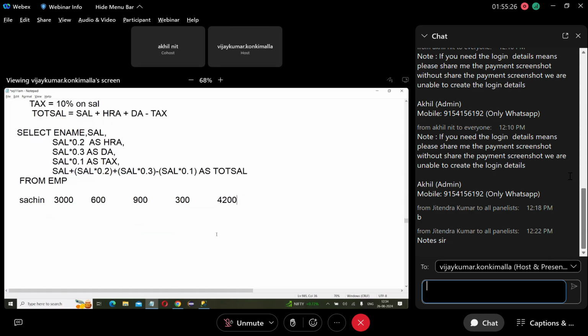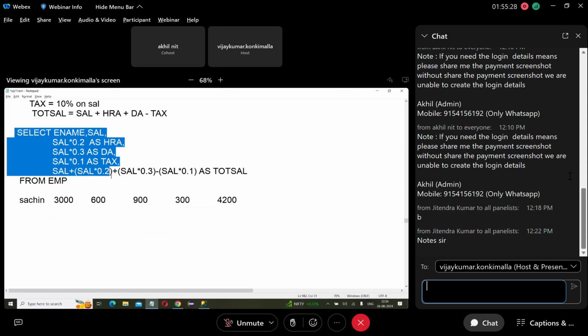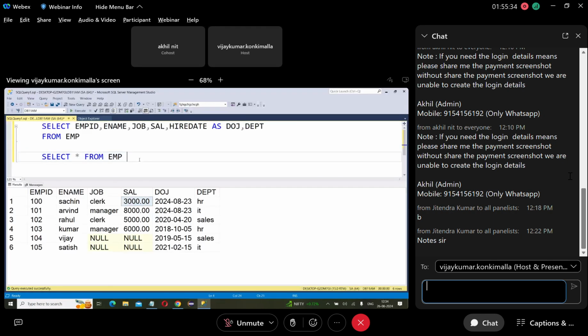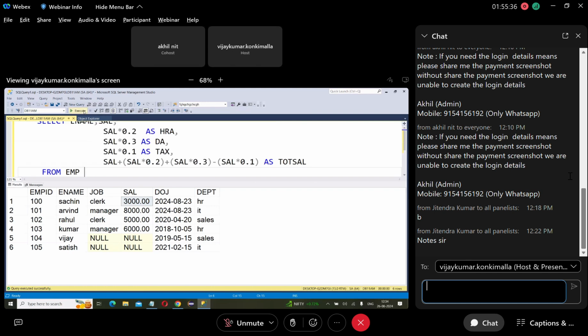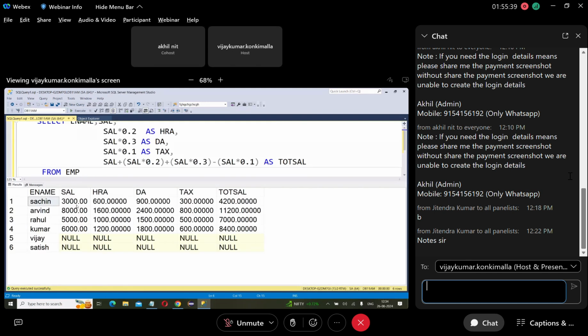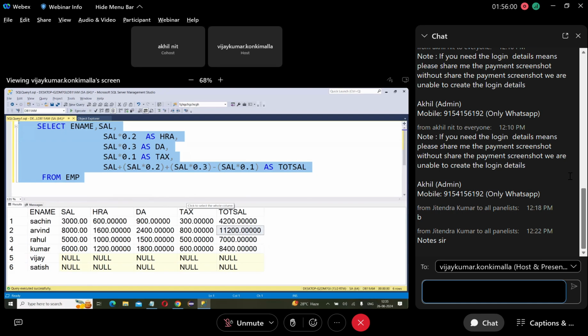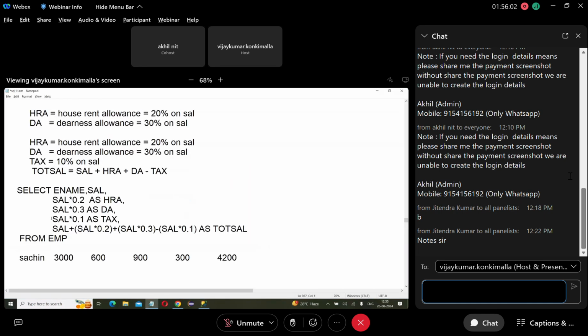So run this. What we are doing is performing calculations on table data. 3,000, 600, 900, 300, 4,200. Then 8,000, 1,600, 2,400, 800, 11,200, like this. So it is calculating every employee's HRA, DA, tax, total salary. It is not there in the table. Yes or no? So that's all.